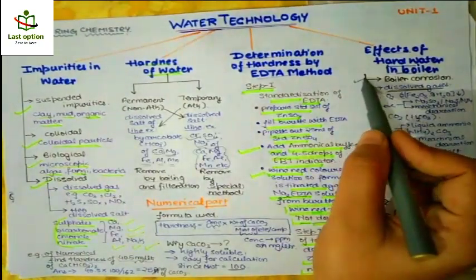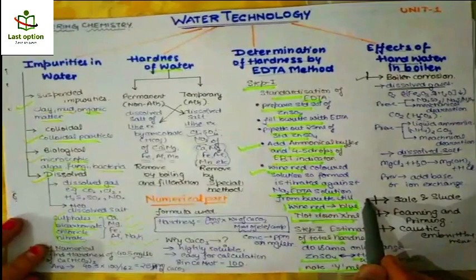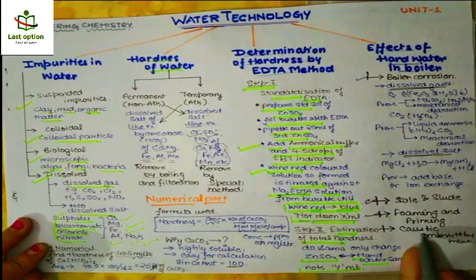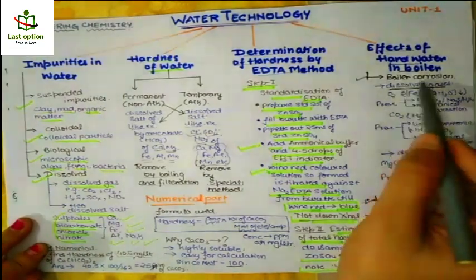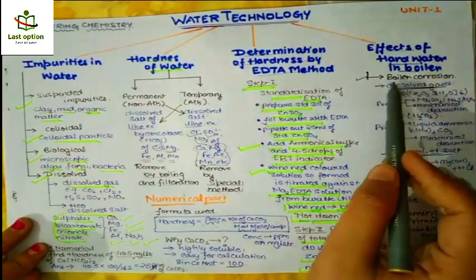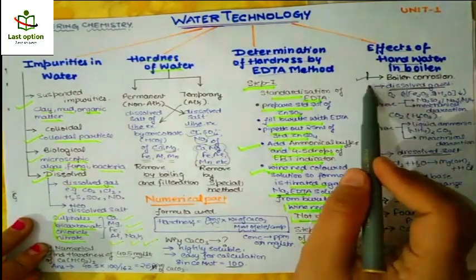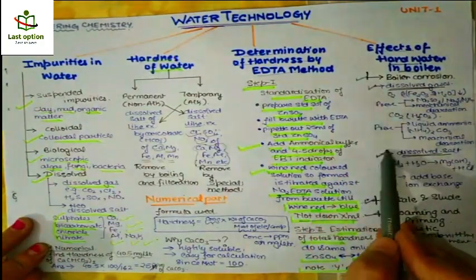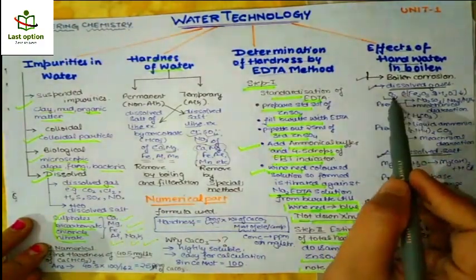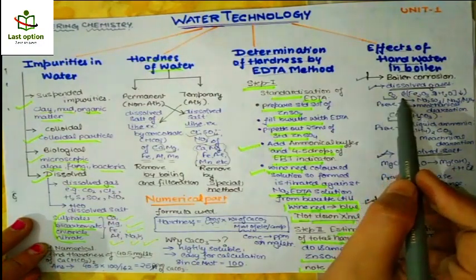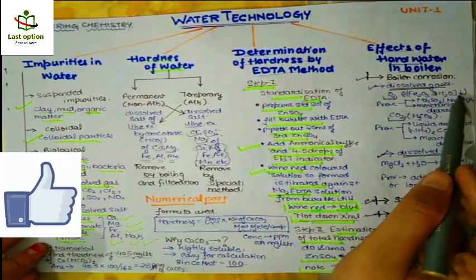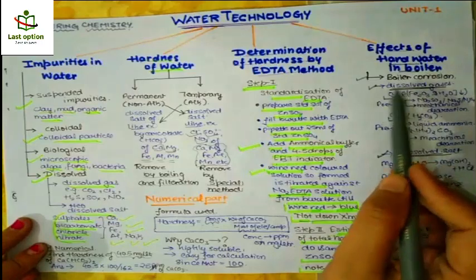So there are four subtopics in that: boiler corrosion, scale and sludge, foaming and priming, and caustic embrittlement. Okay, so the first effect is boiler corrosion, that the boiler is corroded. It is because of dissolved gases and dissolved salt. In dissolved gases we have O2 and CO2. Why O2? Because it reacts with the surface of the boiler and forms 2Fe2O3.2H2O as a precipitate and corrodes the boiler.